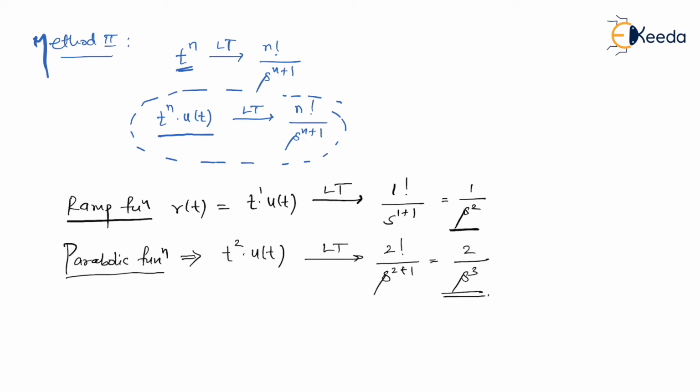Ramp function and parabolic functions are even important in control system where you require a frequency domain analysis for ramp function as well as parabolic function. So there also you will study that whenever you have a ramp function in Laplace, we take it as 1 upon s square, and whenever you have a parabolic function, that is t square dot u of t, in frequency domain it is written as 2 upon s cube. Let's move to the next property.